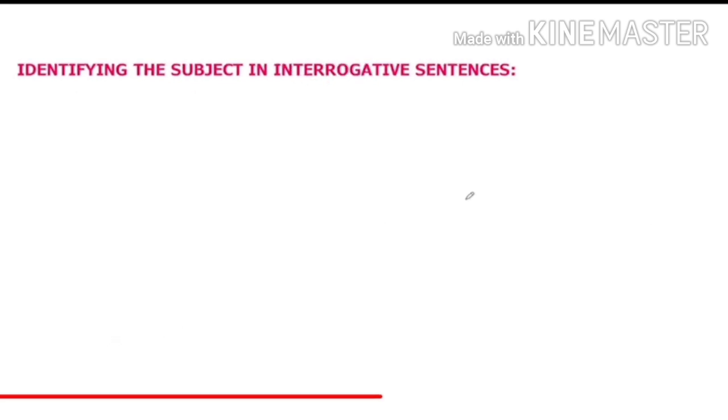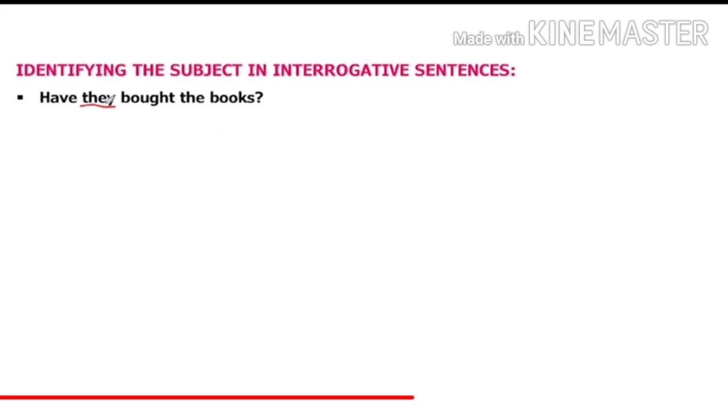So let's see how to identify the subject in interrogative sentences. In interrogative sentences, we can also pick out the subject like we did in the statements. Like, have they brought the books? So, who is doing action in the sentence? The word they. Who brought the books? They brought the books. So, again, by asking what or who, you can easily pick out the subject.